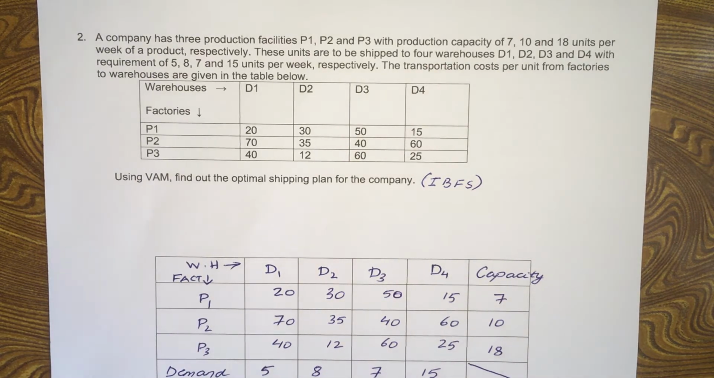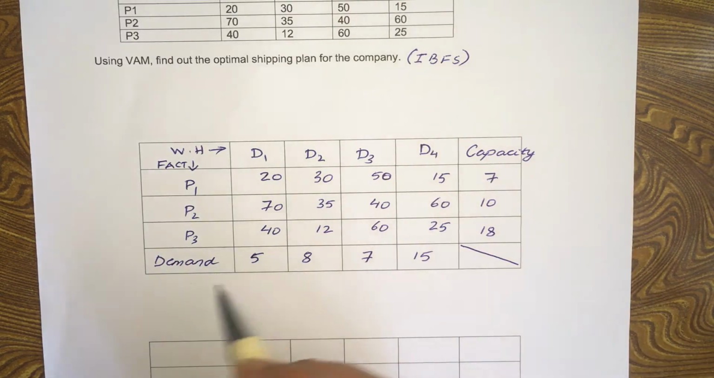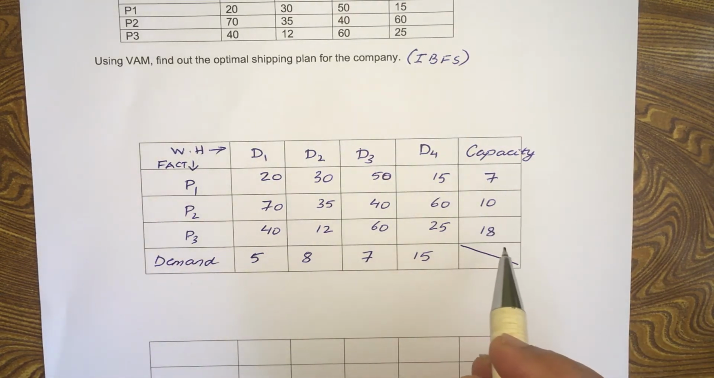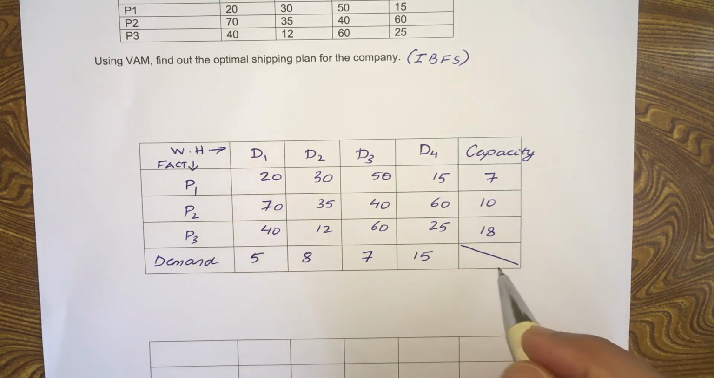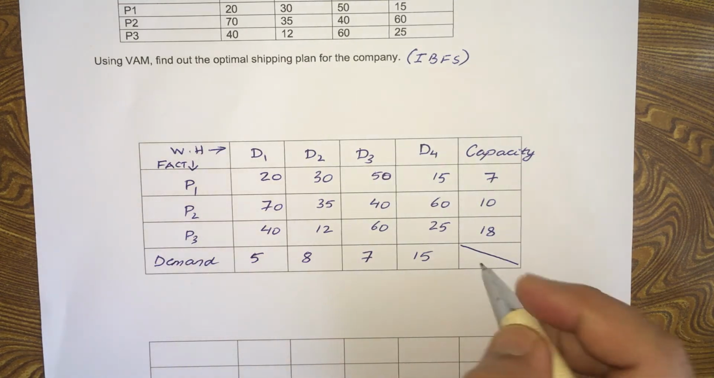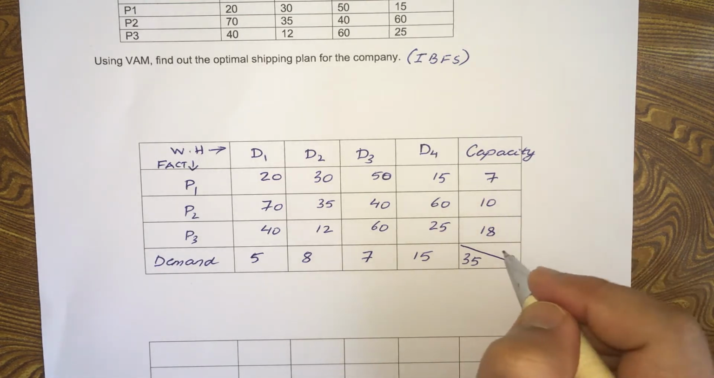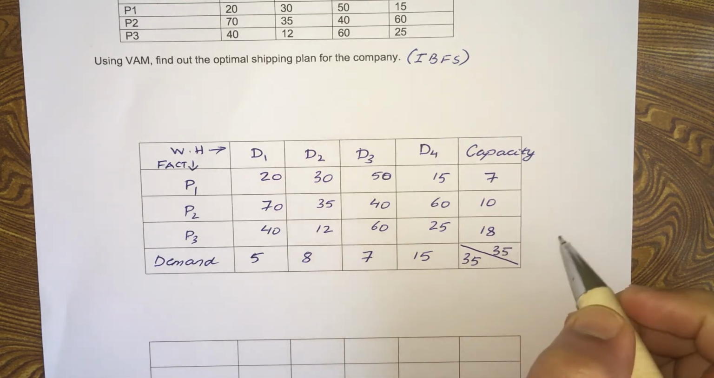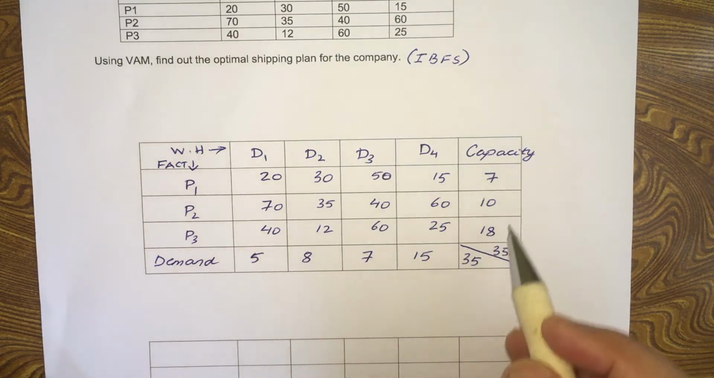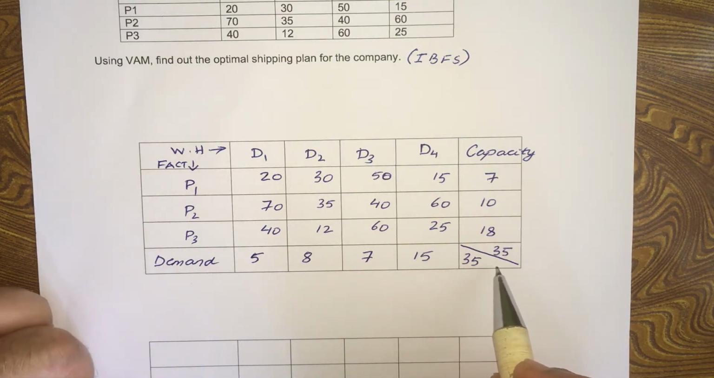Okay, now first find out if this is a balanced problem or not. How do you find out if this is a balanced problem? The total demand has to be equal to the total capacity. So 5 plus 8 plus 7 plus 15, that is 35. 7 plus 10 plus 18 is also 35. So since the total demand is equal to total capacity, 35, this problem is balanced.